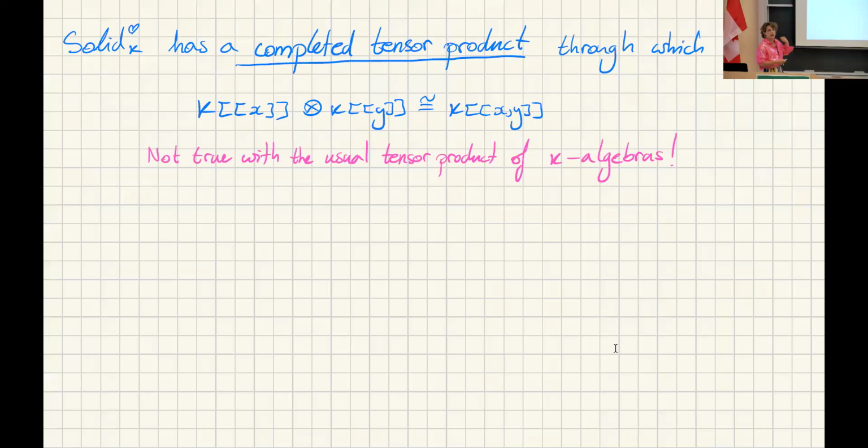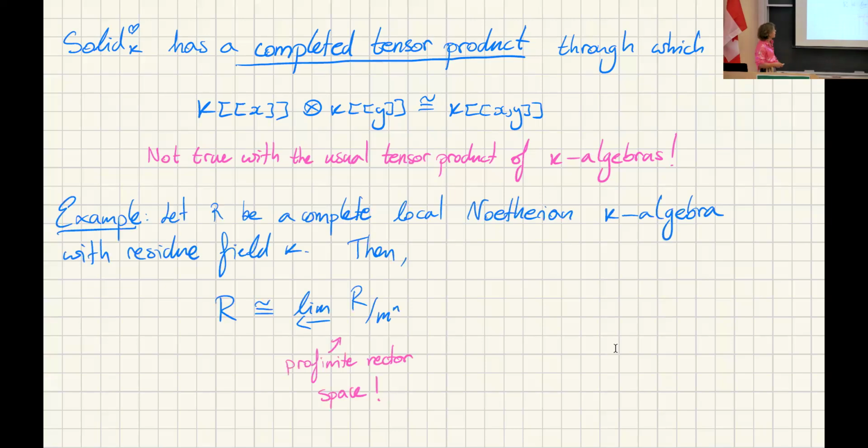And notice that this doesn't happen with the usual tensor product of algebras because you can only take finite sums of elementary tensors. An example is if you take R, a complete local Noetherian K-algebra with residue field K, then we can write it as this inverse limit. And now the Noetherian hypothesis forces each of these quotients to be a finite dimensional vector space, and in particular this is a profinite vector space. So the idea is that any such algebra, given the topology coming from the maximal ideal, we can consider as some kind of ultrasolid algebra.